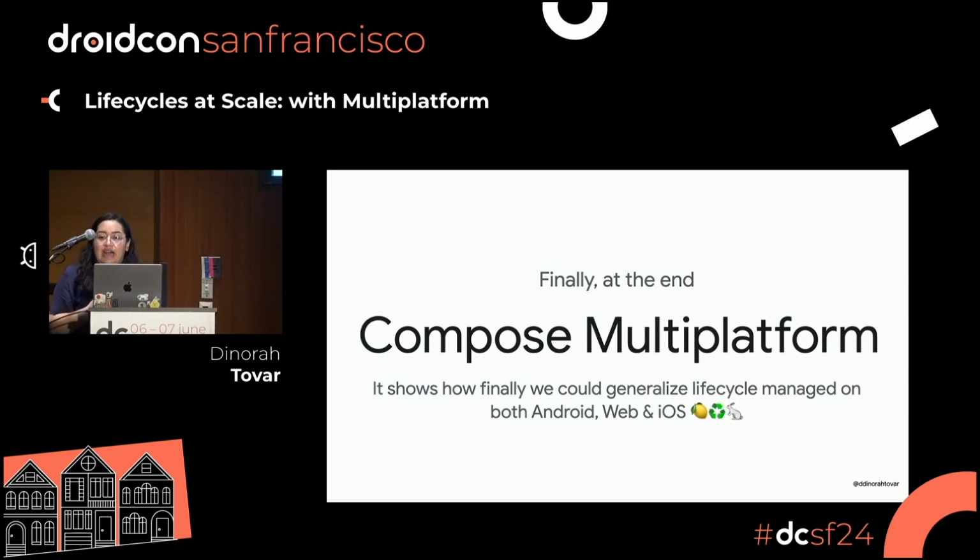So now you can probably write a library that handles all the stages that you have in your life cycle without doing it back and forth between Android, iOS, web, and desktop. So with this, Kotlin Multiplatform and Compose Multiplatform give you the chance to simplify the work that you are doing already.